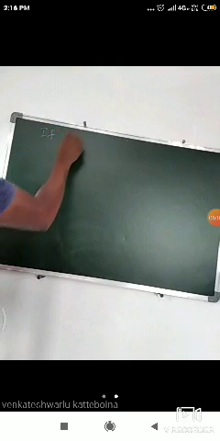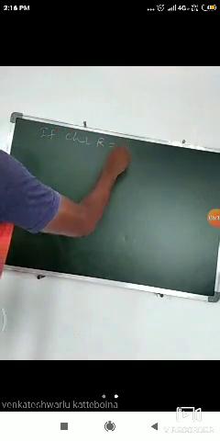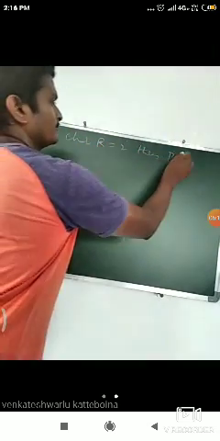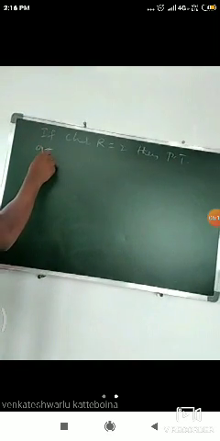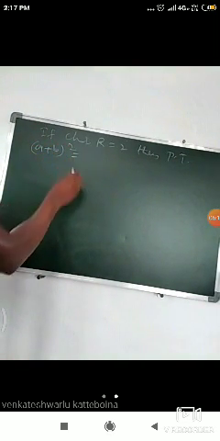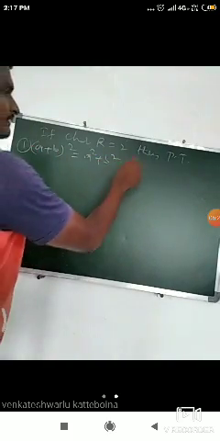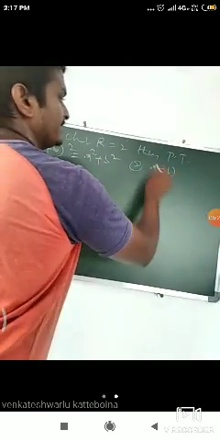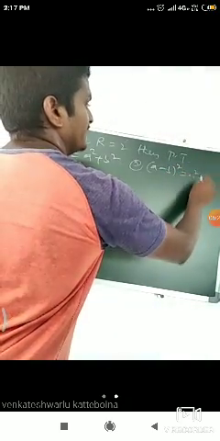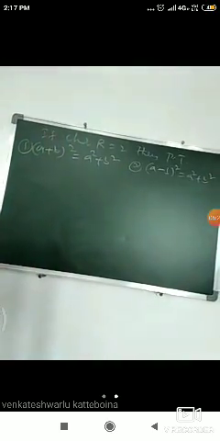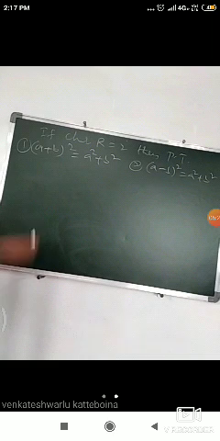Prove that if characteristic of R is 2, then prove that a plus b whole square is equal to a square plus b square. Second one, a minus b whole square is equal to a square plus b square. Solution.